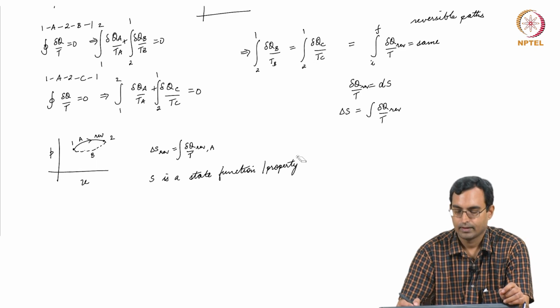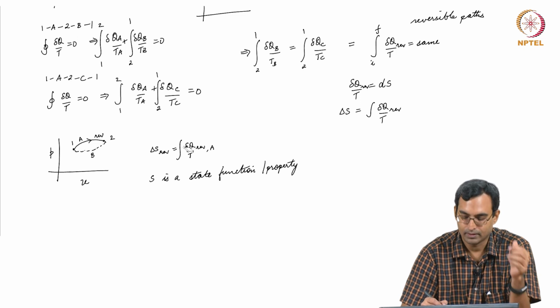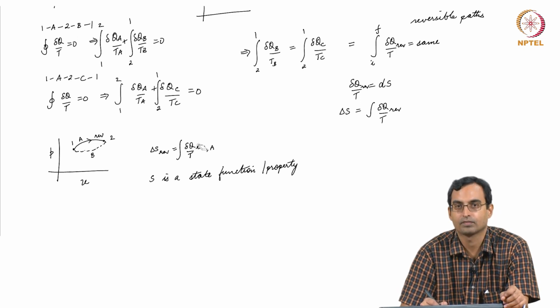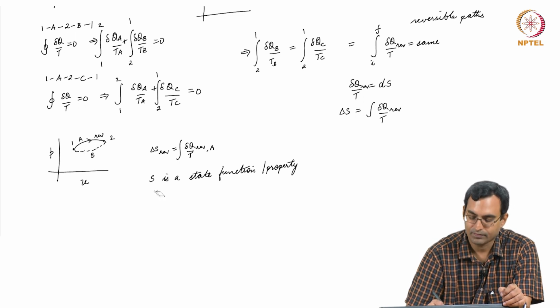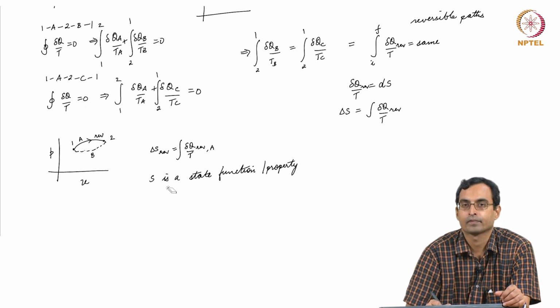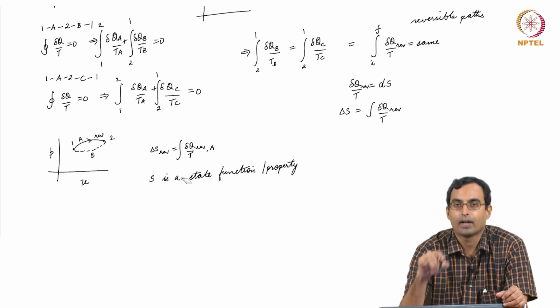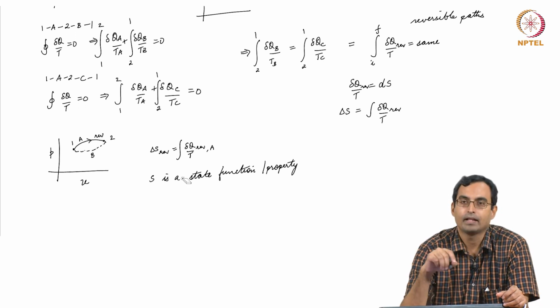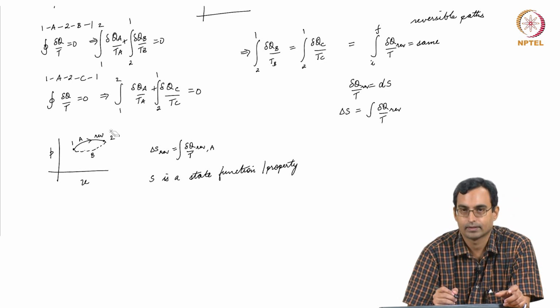So, even though I cannot find out this integral for an irreversible process because I do not know the paths for del q, if I can know the initial and final states of a process, I can find an equivalent reversible path between those 2 points, calculate the change in entropy, and that should be the same for any process between those 2 points.